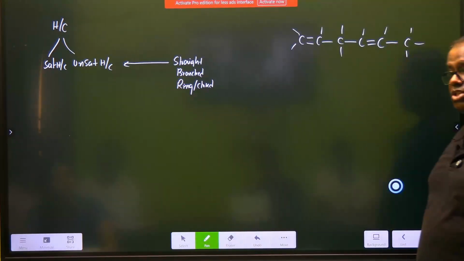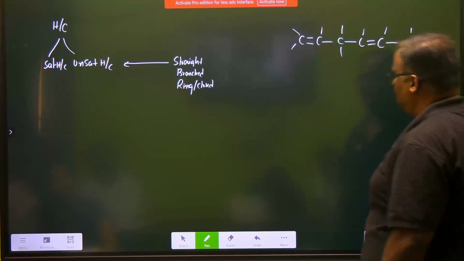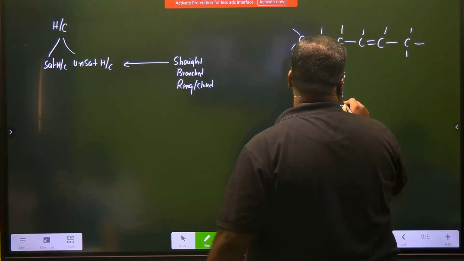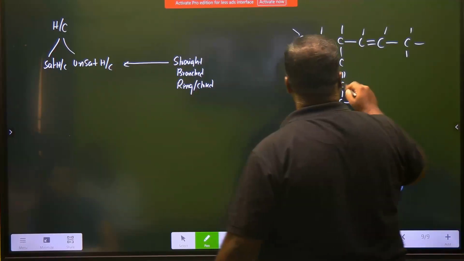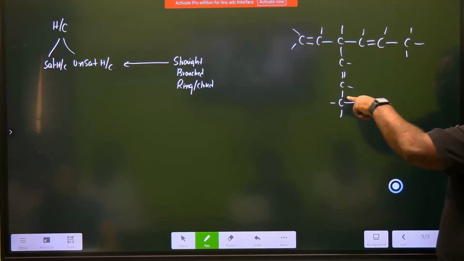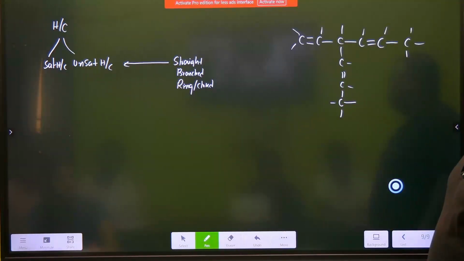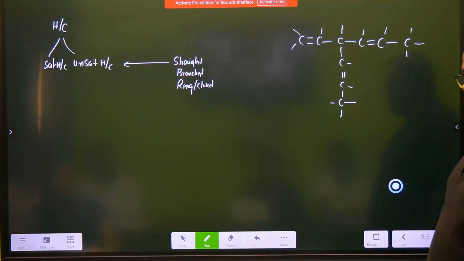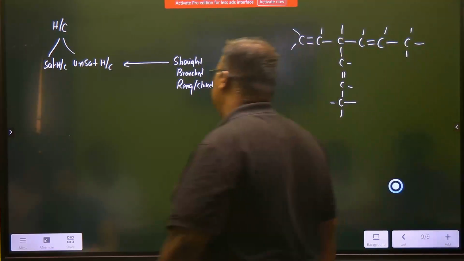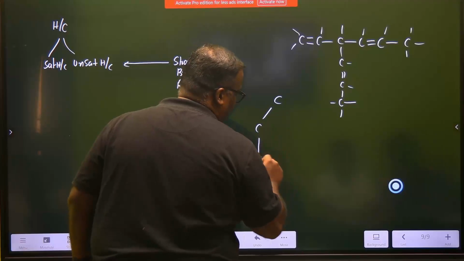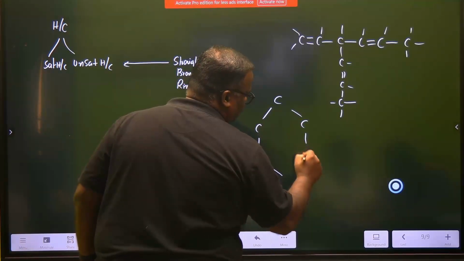This is unsaturated straight chain. But here our friend says, sir, why don't I include something more? Your wish. Who says no? 3 satisfied, 1 open. This is the branched for unsaturated. The first one which I showed was straight for unsaturated. This is branched for unsaturated. Sir, show me a ring for unsaturated. We can make a ring also for unsaturated, but I just kept it because I wanted to teach it when I teach something else.